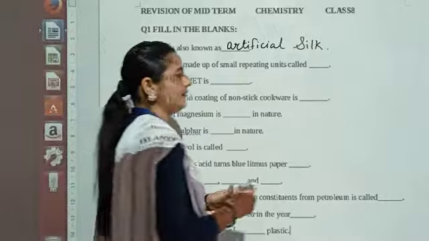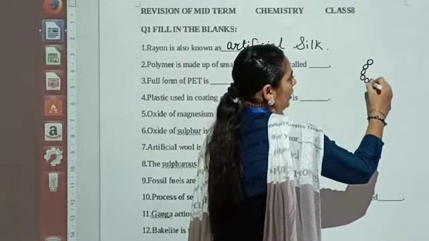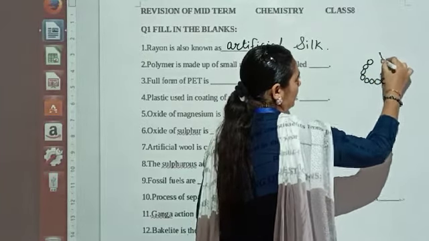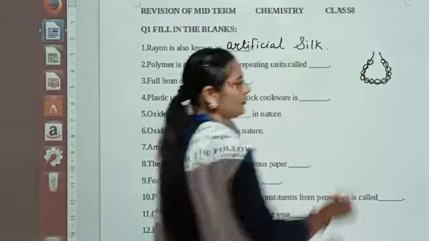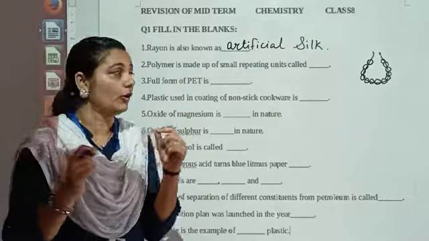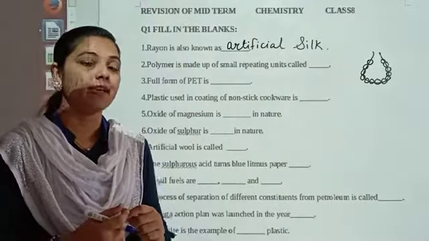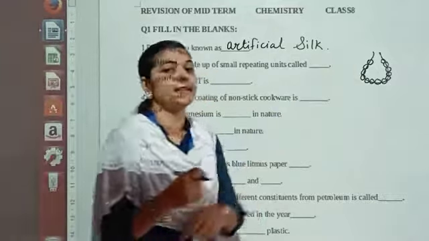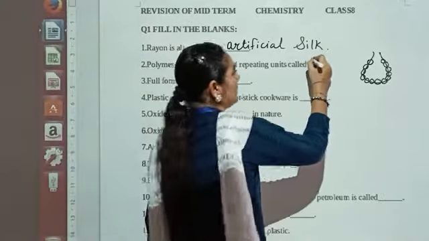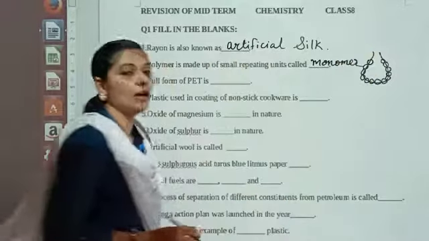Now if you remember when we started the chapter, we said that when we are taking a number of beads, we can form a long chain of the beads, right? And we can prepare a necklace. So when we are repeating one particular bead a number of times, one particular name is given to it. What is that name? We call that a monomer.